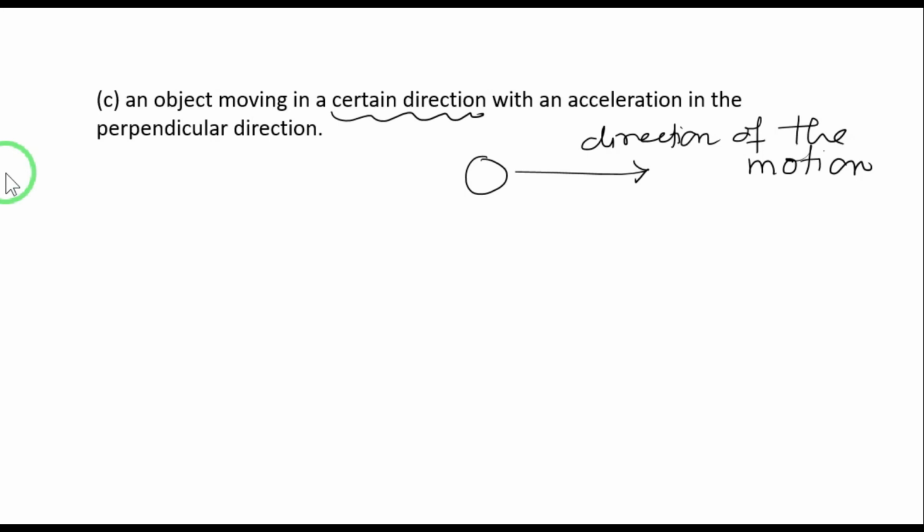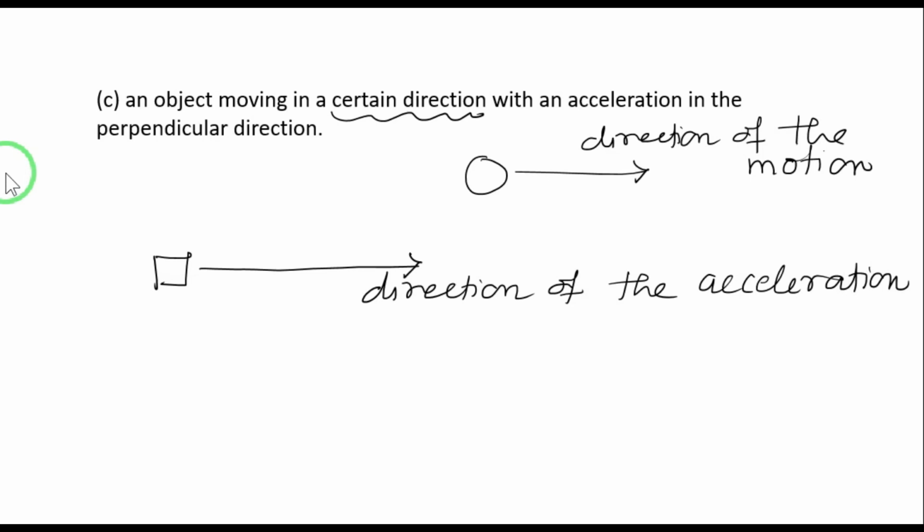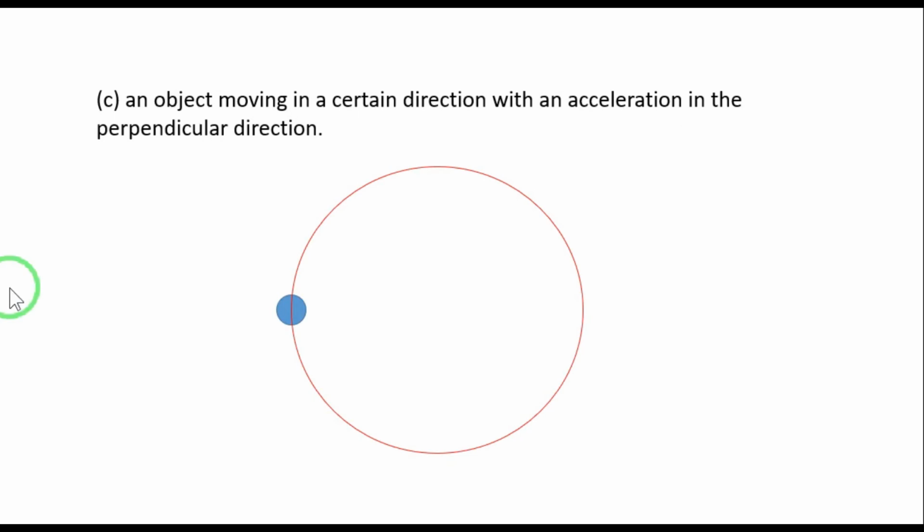Generally what happens if a body moves, this is the body, and if it is going straight, then the direction of the motion as well as the direction of the acceleration, both will be same, and that is for all the motions which are moving in a straight direction. In the linear motion, generally it happens like that. But look at the situation here. An object moving in a certain direction with an acceleration in the perpendicular direction.